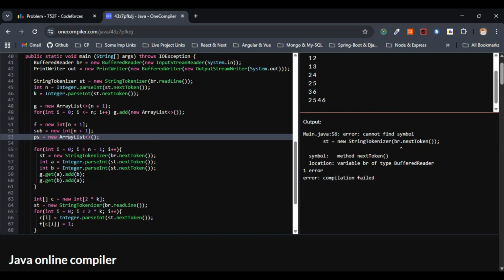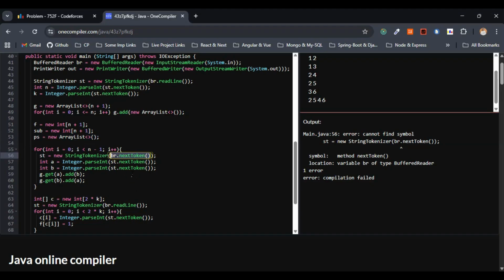What is the error here? Error: cannot find symbol nextToken. StringTokenizer, we are making use of. We are using nextToken, it's fine, right? Line number 56. What we are doing here, for loop, one second. So this one, we are just creating the instance of it, right?